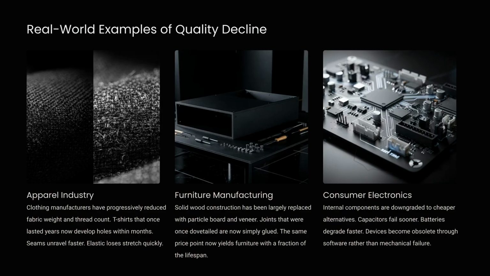Examples of quality decline are widespread. The apparel industry reduces fabric weight. Furniture manufacturing replaces solid wood with particle board. Consumer electronics are built with components that fail sooner. The same price point often yields a much shorter lifespan.